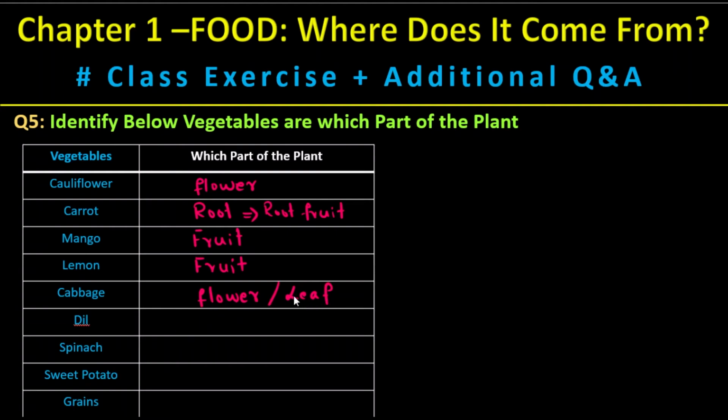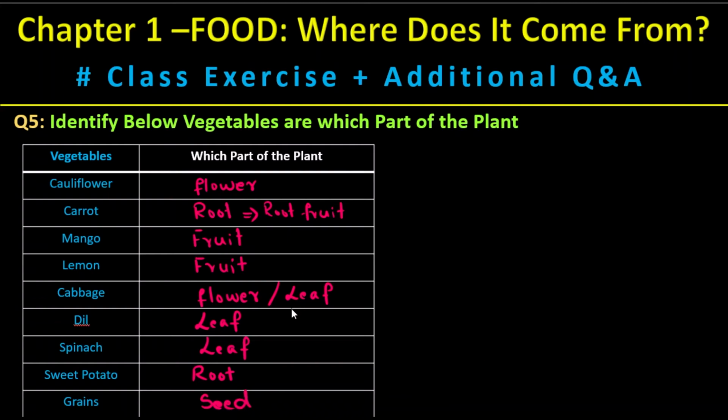Okay, group of leaf. Dill is also leaf. We eat leaf. Spinach, we eat leaf. Sweet potato, once again it is underground, it is called a root. Okay, grains, once again it is a seed of the plant.